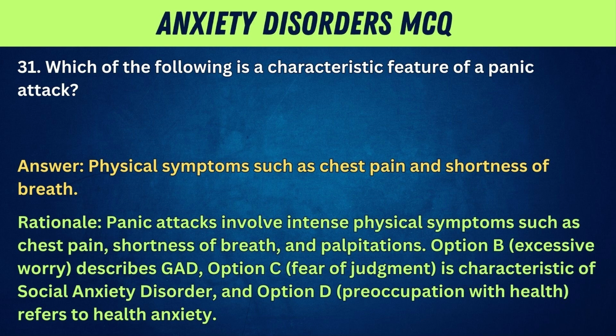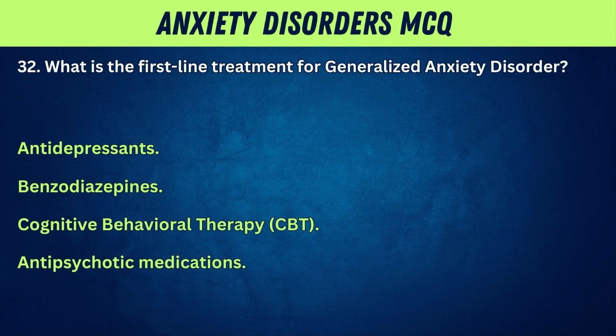Option B, excessive worry, describes GAD. Option C, fear of judgment, is characteristic of social anxiety disorder. And option D, preoccupation with health, refers to health anxiety. 32. What is the first-line treatment for generalized anxiety disorder?